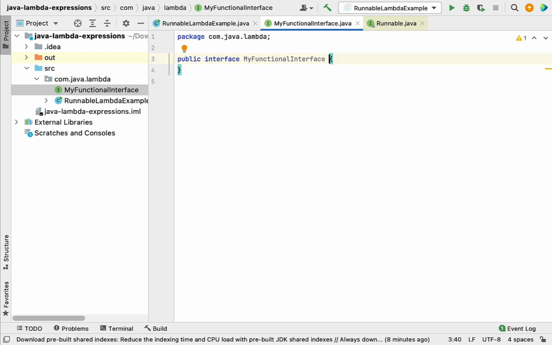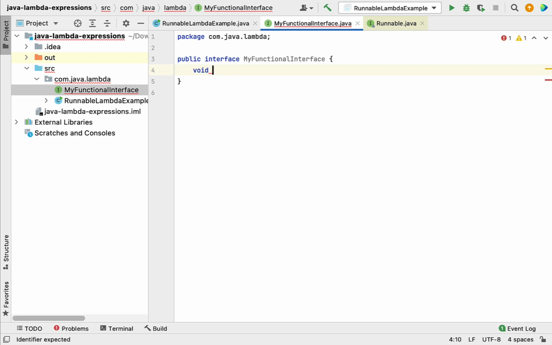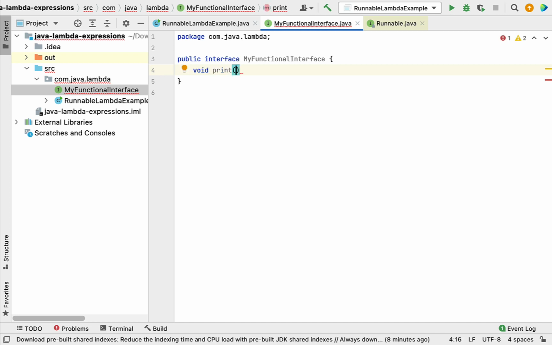In order to make this interface a functional interface, we have to define one abstract method. For example, void print, and I'm going to pass a parameter, message. This is our functional interface, because a functional interface contains exactly one abstract method.